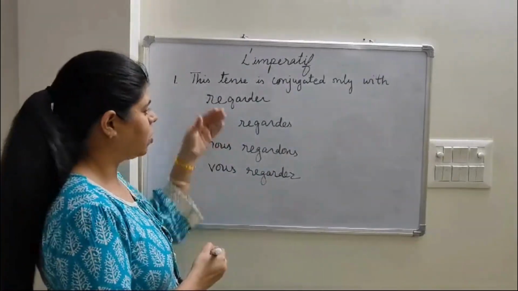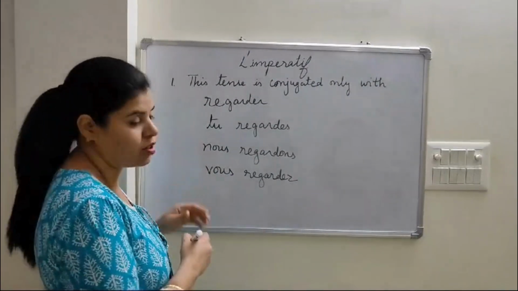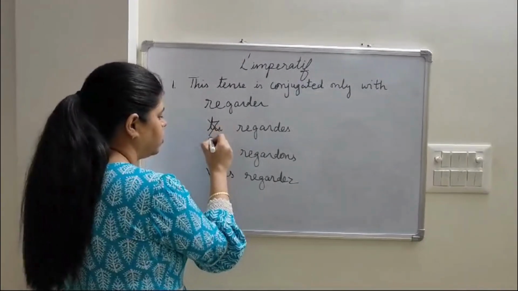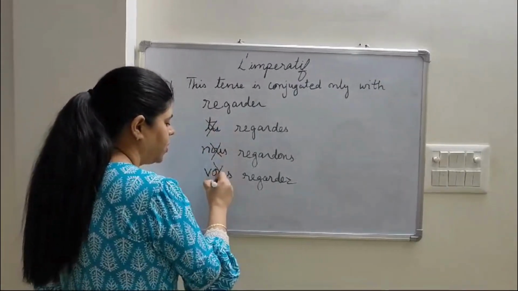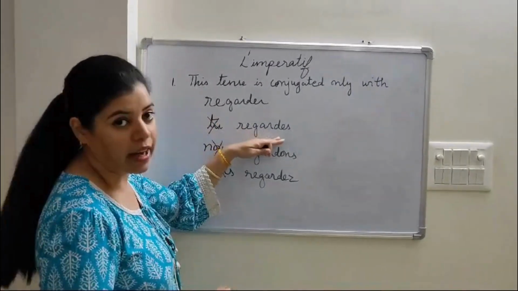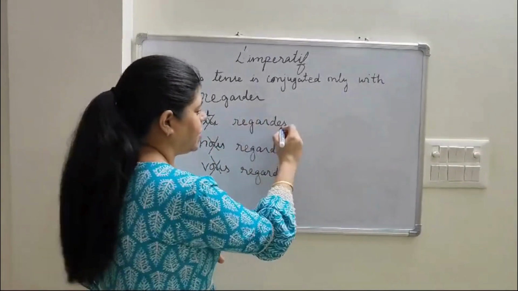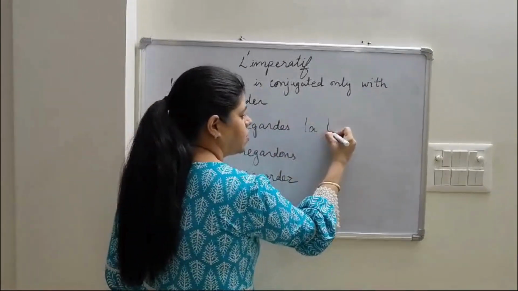But when we conjugate in imperative tense, we need to remove the subjects. So, we will not include tu, nous, vous in the imperative sentence. The sentence will start from regarde. So, if I want to say regarde la télé, I'll simply say regarde la télé.